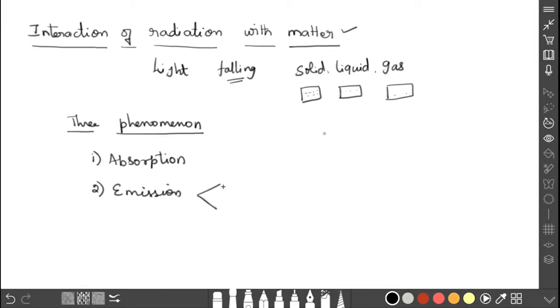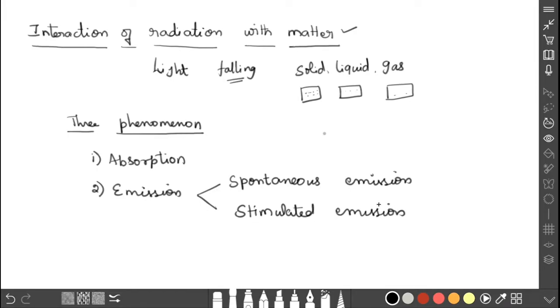The first one is spontaneous emission, and the second one is stimulated emission. As we know well, the abbreviation of laser is light amplification by stimulated emission of radiation.